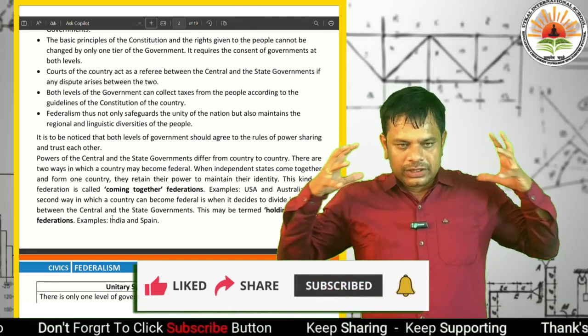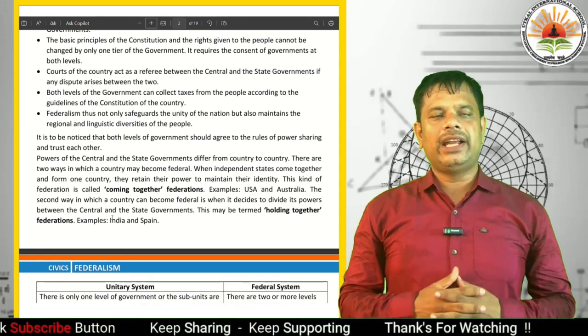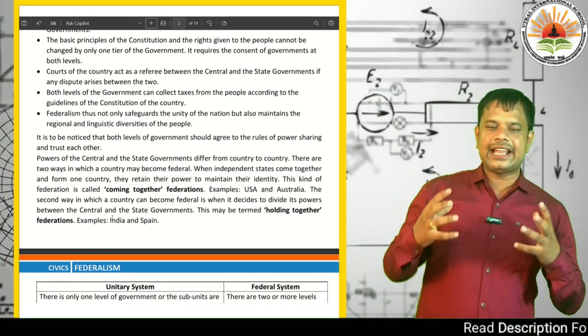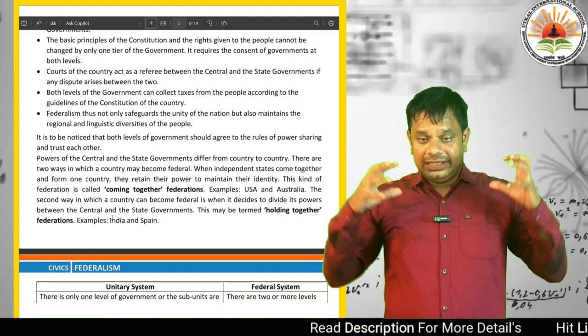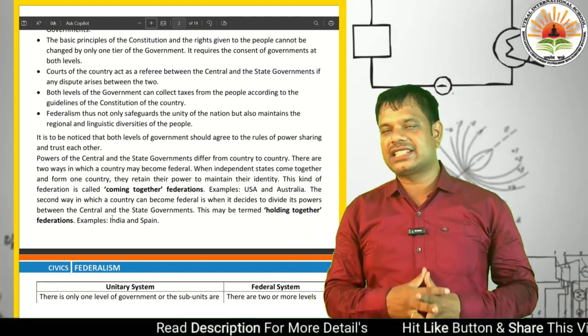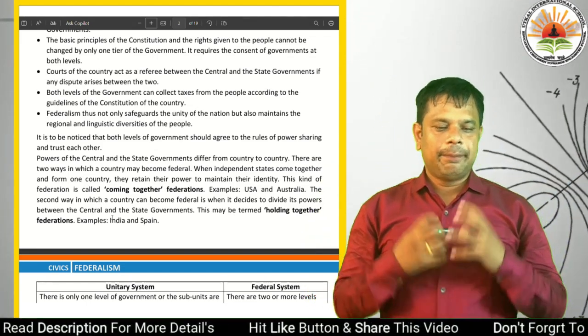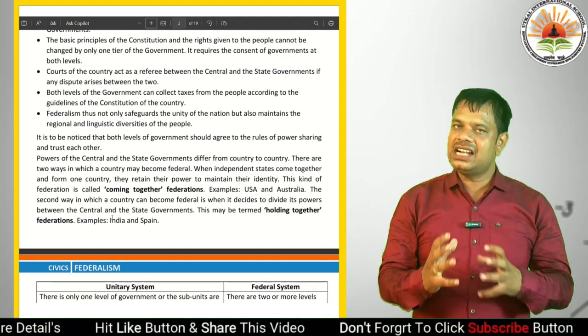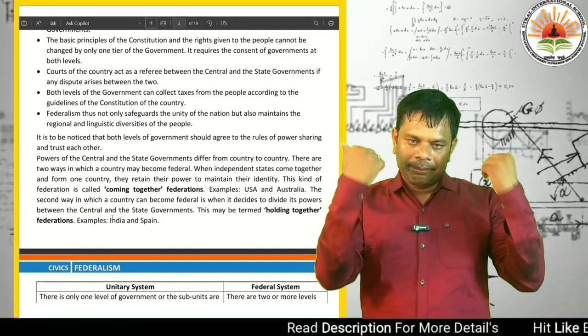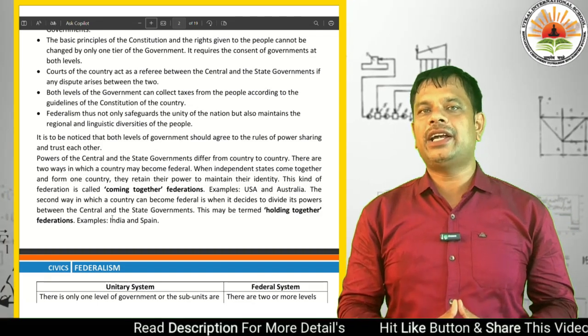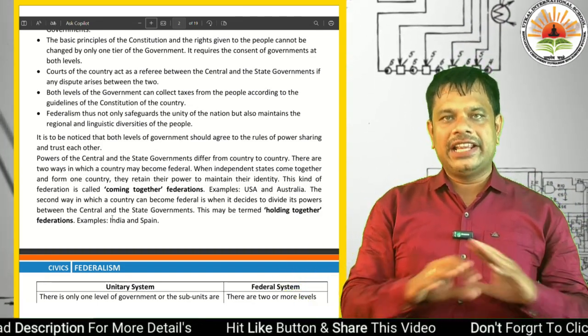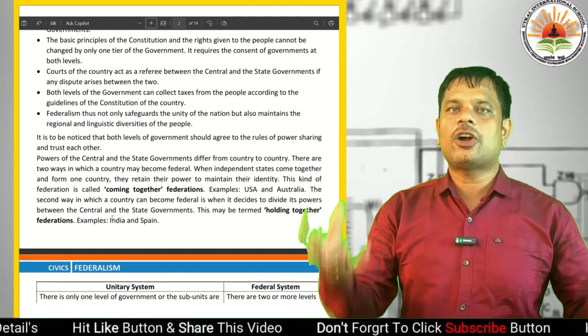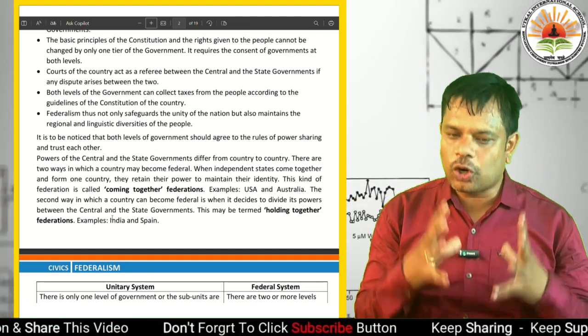The second way in which a country can become federal is when it decides to divide its powers between the central and state government. In a coming together federation, states enjoy their powers but come together to become one country.